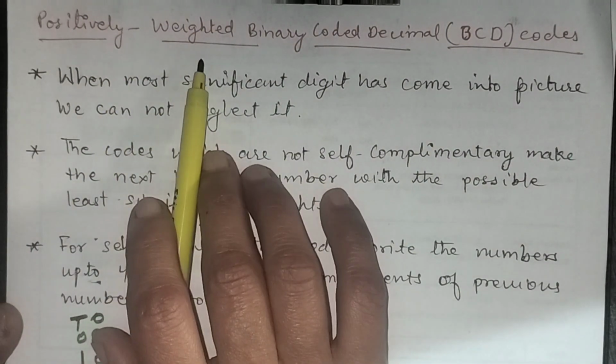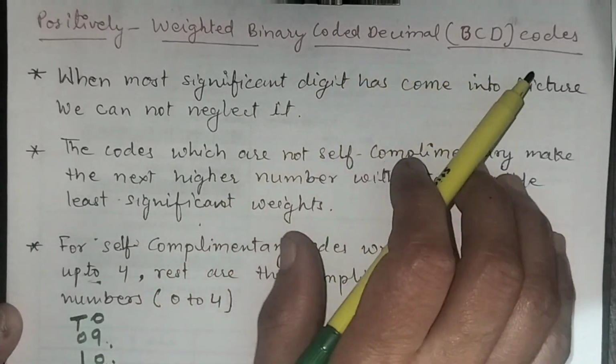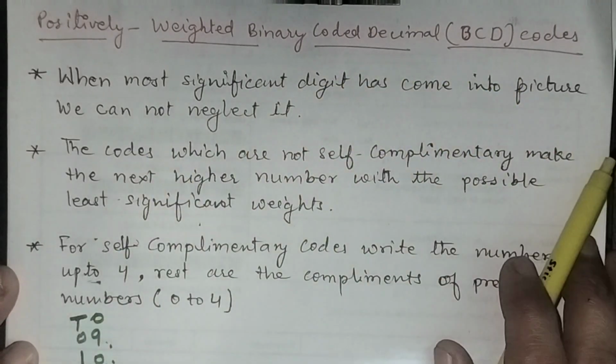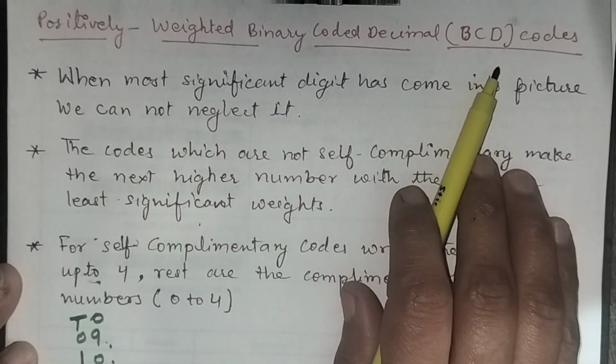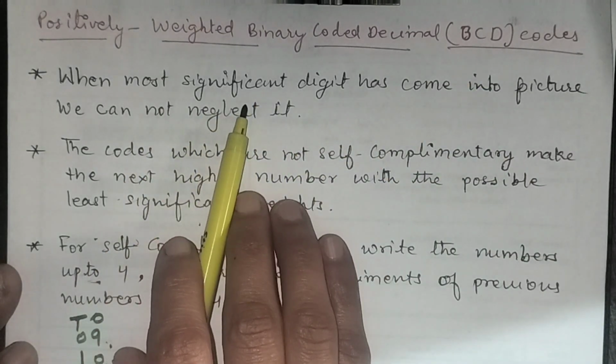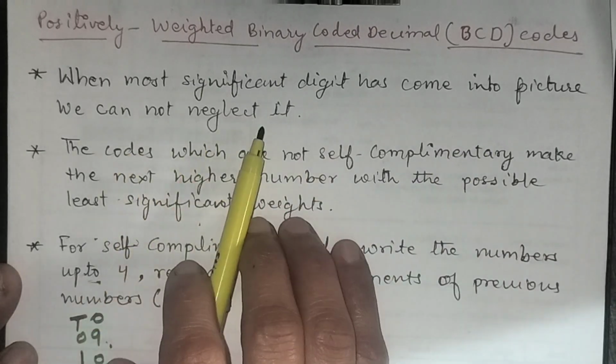Here we will discuss positively weighted binary coded decimal codes, meaning BCD codes. To write any number in any number system, whether it is the decimal number system or a BCD number system, when the most significant digit has come into the picture, we cannot neglect it.